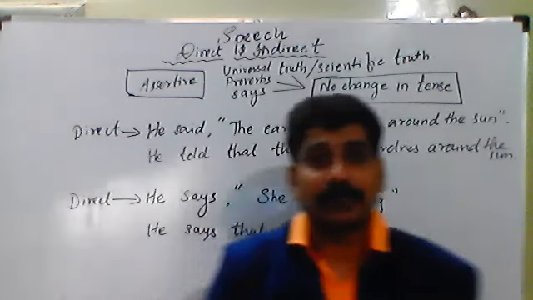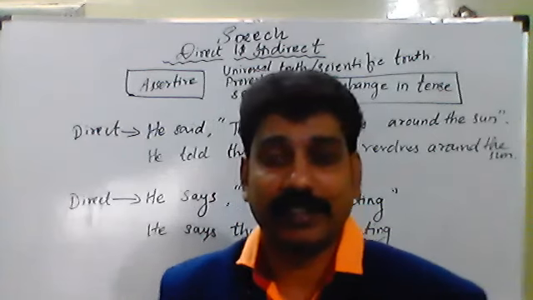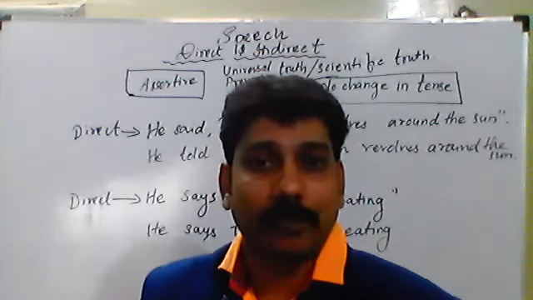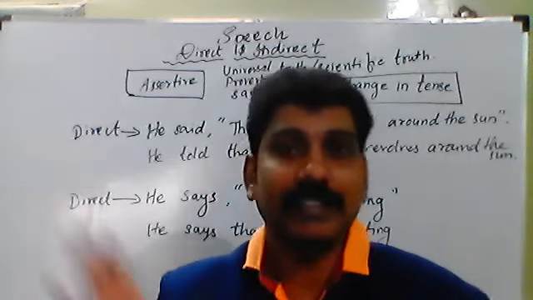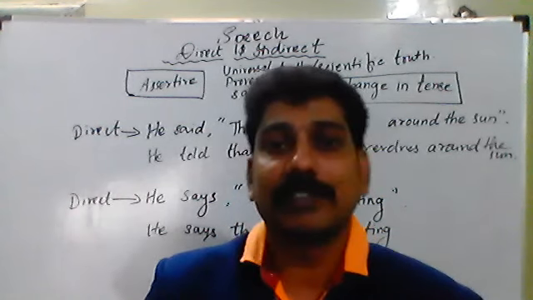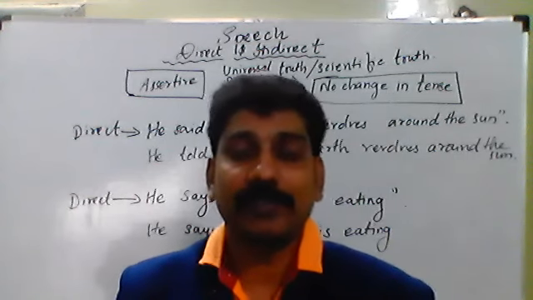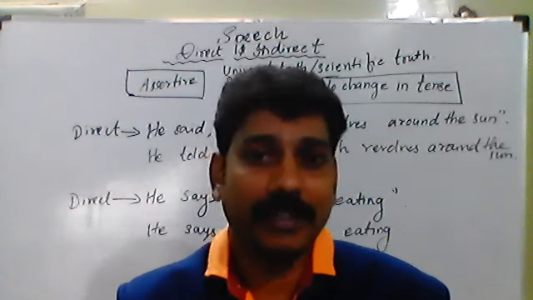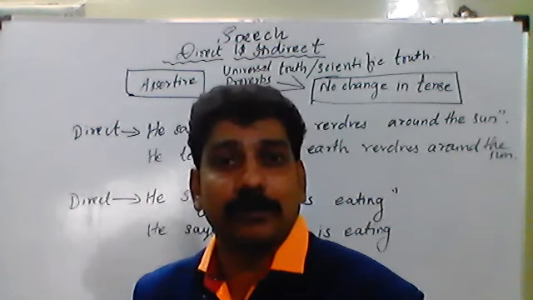So dear students, there are two types of speech, direct and indirect. Direct speech means a person is talking to someone else directly, and indirect means someone is just witnessing that and reporting it to some other place. That is termed indirect speech. There are some rules: in direct speech the sentence may be in any tense, but when you go for indirect speech, that tense will be changed into past tense.